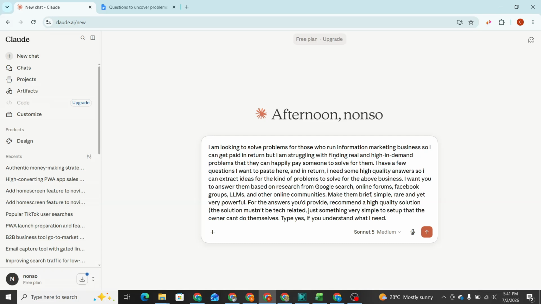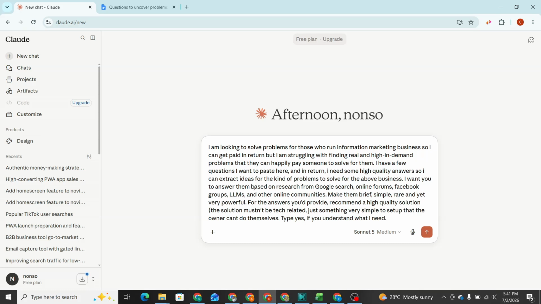But I am struggling with finding real and high demand problems that they can happily pay someone to solve for them. I have a few questions I want to paste here, and in return, I need some high quality answers so that I can extract ideas for the kind of problems to solve for the above business.